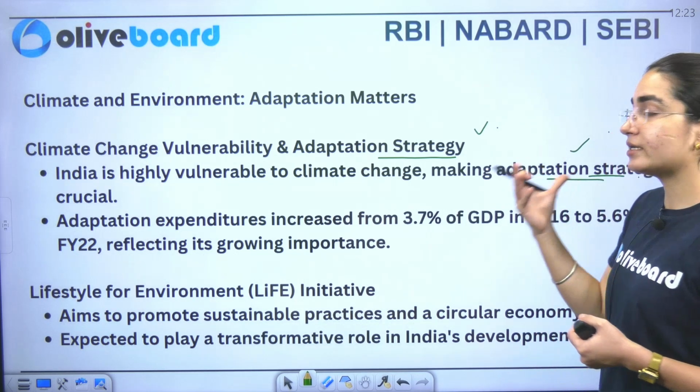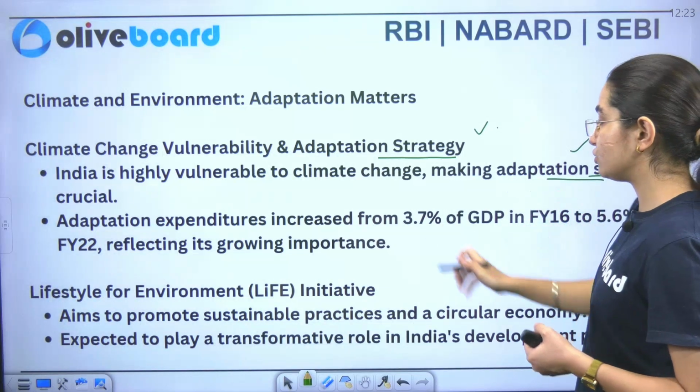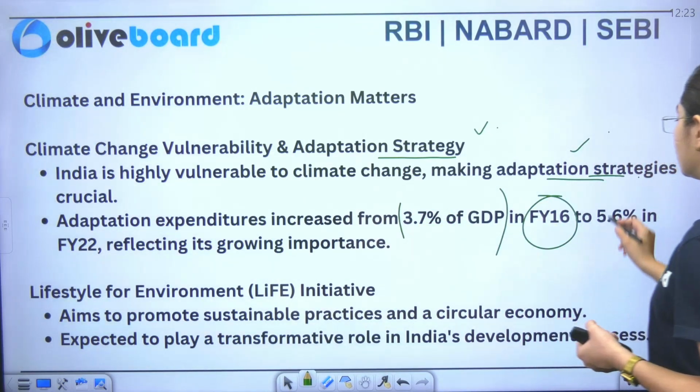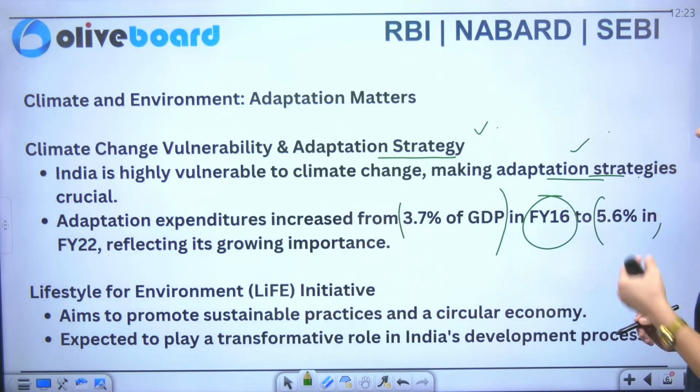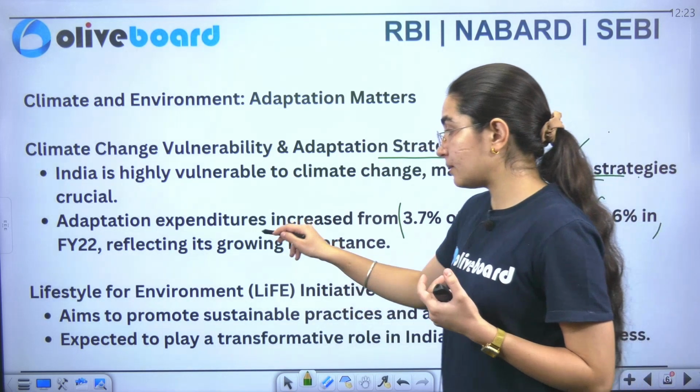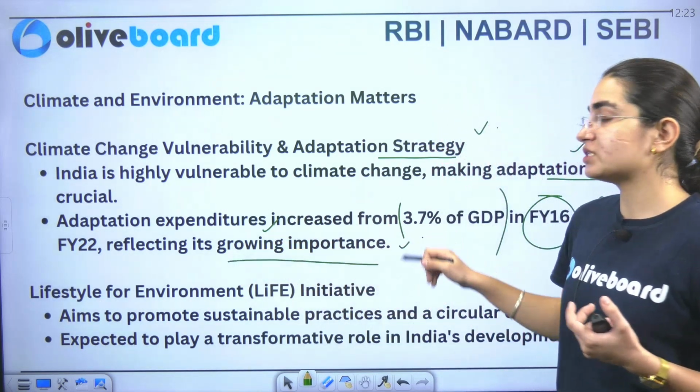And next it says that adaptation expenditure increased from 3.7% of GDP in financial year 16 to 5.6% of GDP in 2022, which reflects that it is important from the growth perspective also.